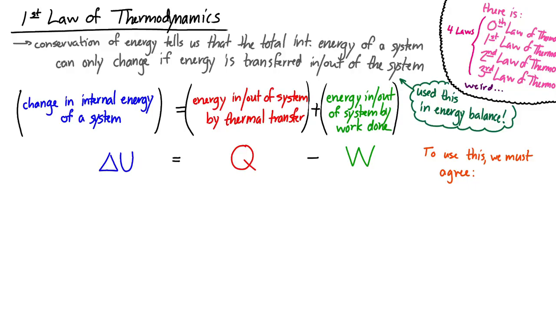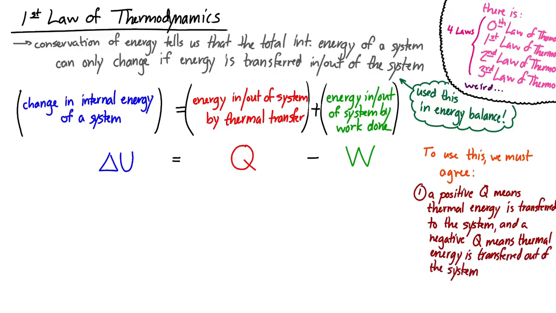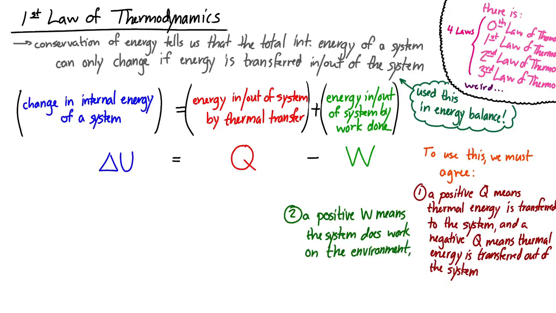The Q, however, is the thermal energy transfer. If we have a positive Q, that means thermal energy was transferred to the system. If we have a negative Q, that means thermal energy was transferred out of the system. When we talk about the work, if the work is positive, we take that to mean that the system does work or adds energy to the environment. And if the work is negative, then that means the environment does work on the system.